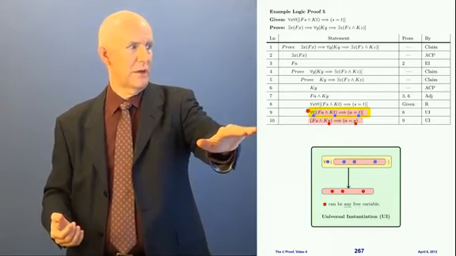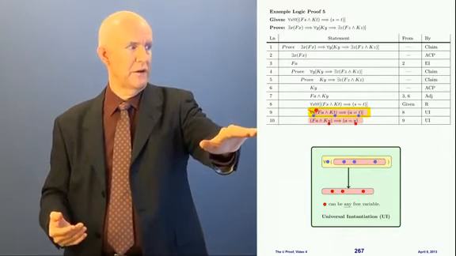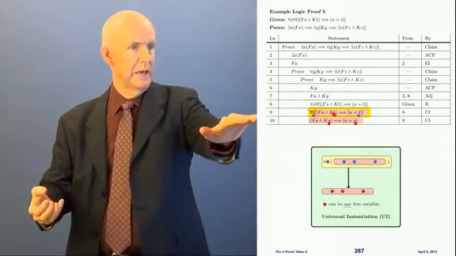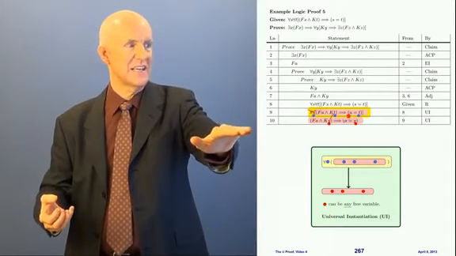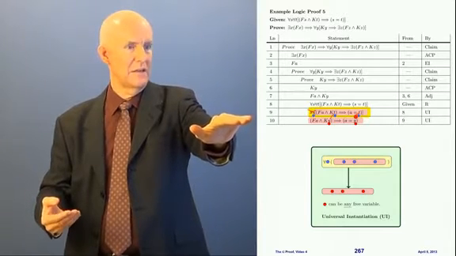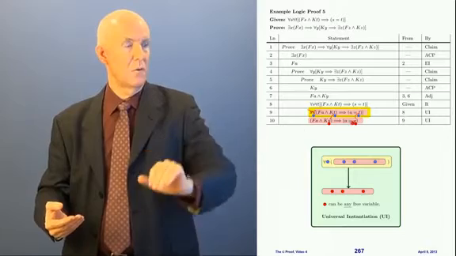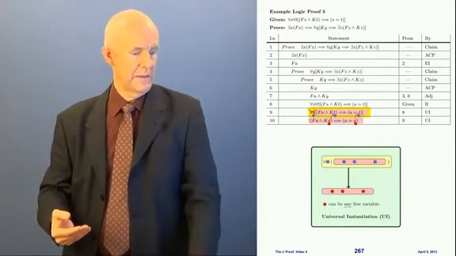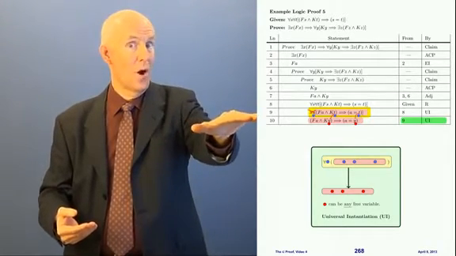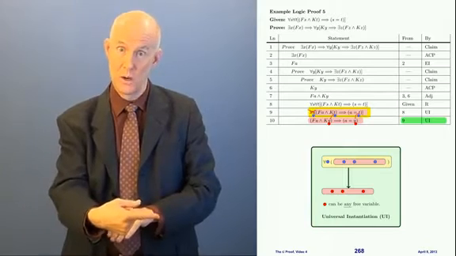So what I did was I put a y in where the blue variable was. I stripped off the for all t, and now I have kt there, I changed that to ky. On the right hand side of the equal, I changed the t to a y. See that? And where did that come from? That came from line 9 by UI. All right?